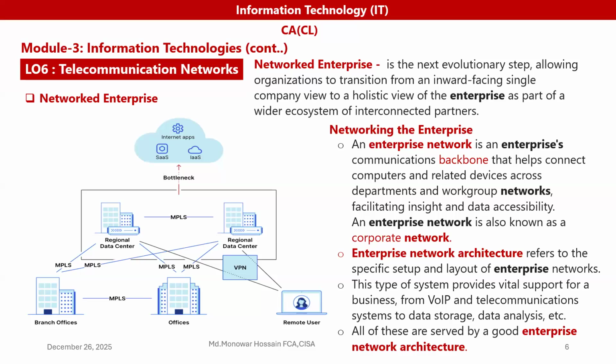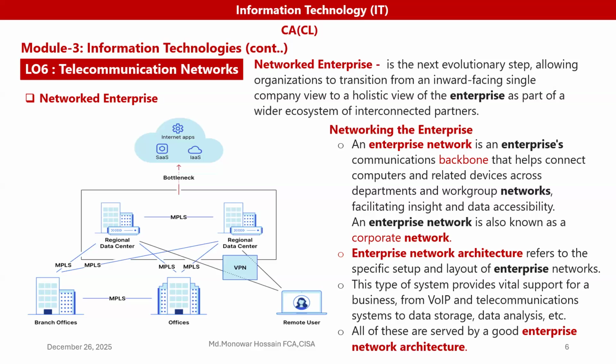So an enterprise network is known as a corporate network. And if we see enterprise network architecture, that refers to the specific setup and layout of the enterprise network. And this type of system provides vital support for a business, from ERP and telecommunication systems to data storage and data analysis.